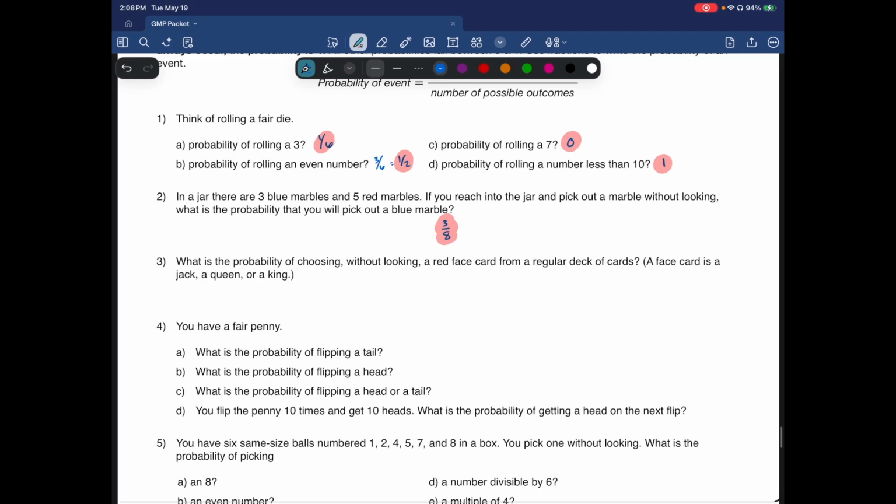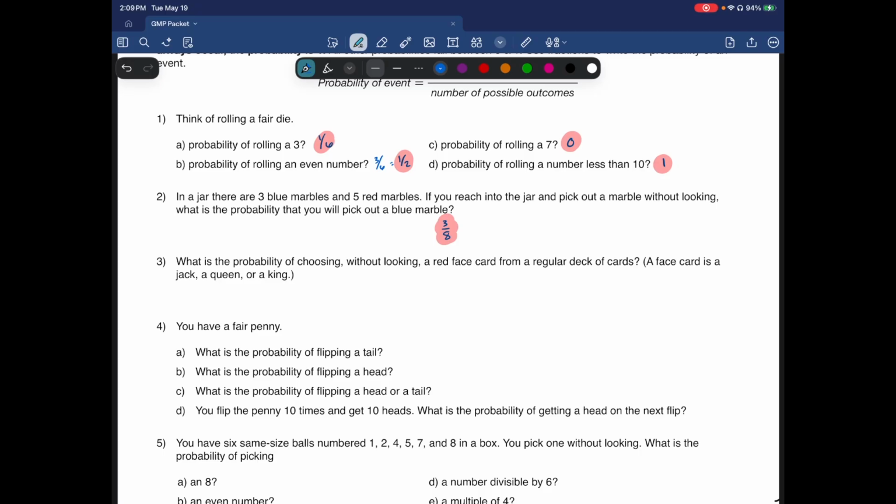Now, what is the probability of choosing, without looking, a red face card from a regular deck of cards? A face card is a jack, a queen, or a king. First of all, in Canvas, there's going to be a breakdown of an entire card deck, and it will be available on your final exam. There's also a breakdown of 2 dice rolled out, all the different possible combinations, all 36 of them. That will also be on your final exam. So you can refer back to Canvas as you work through this if you need to.